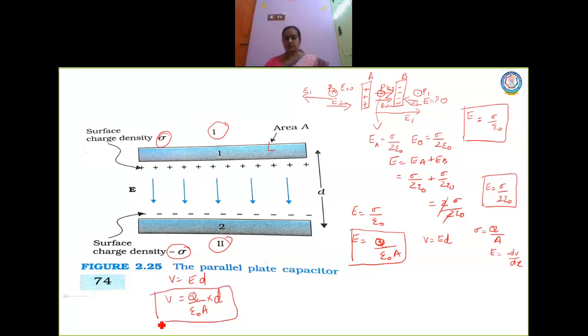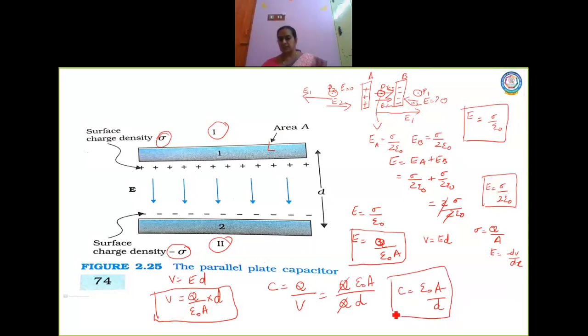Now I am going to substitute this value of V in the capacitance formula, which is Q by V. The denominator goes to the numerator, epsilon naught A into D will be there, and Q and Q get cancelled. So here is the formula for capacitance of a parallel plate capacitor: C is equal to epsilon naught A by D.